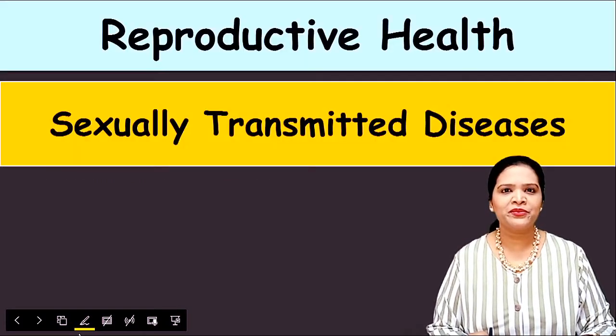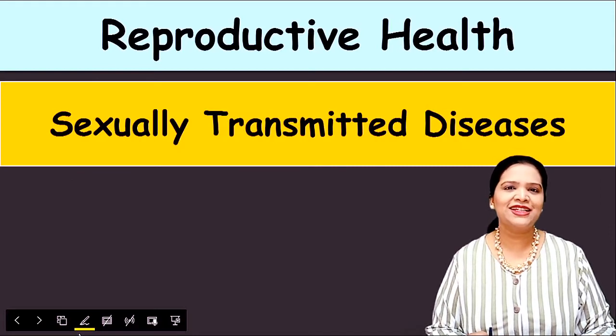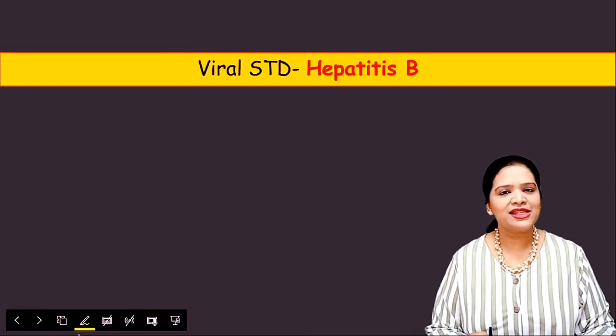I am Dr. Parveen. In this lecture series, we are studying Class 12 Biology, Chapter Reproductive Health. In this lesson, we are going to study about viral sexually transmitted infections, particularly hepatitis B and AIDS. Okay, so let's see the first infection, hepatitis B.